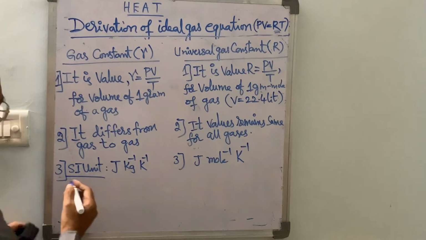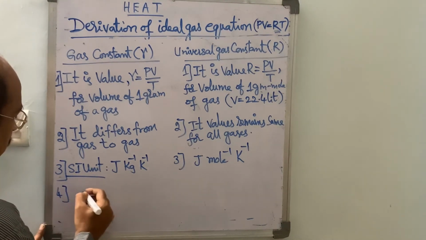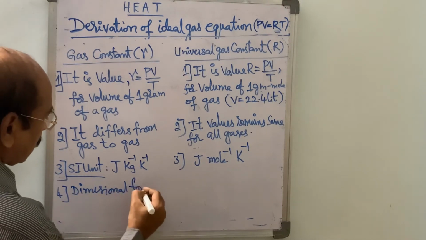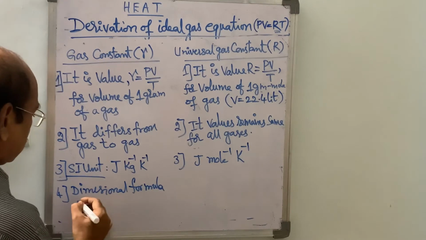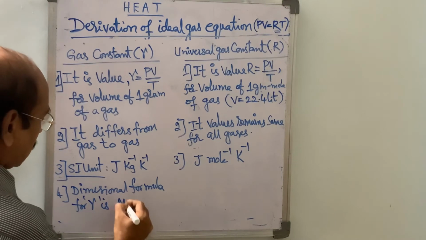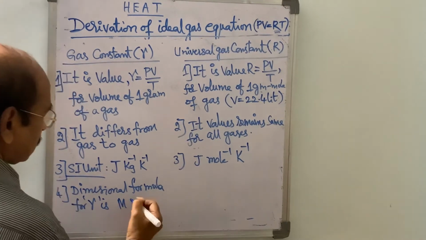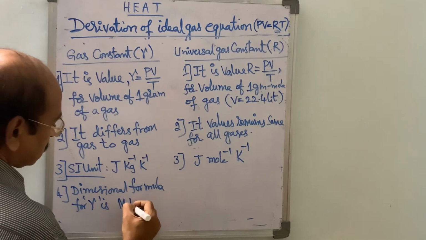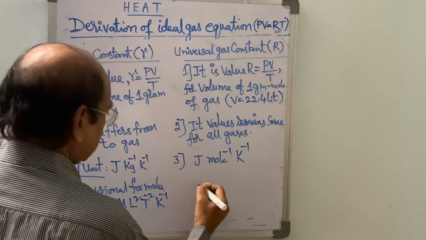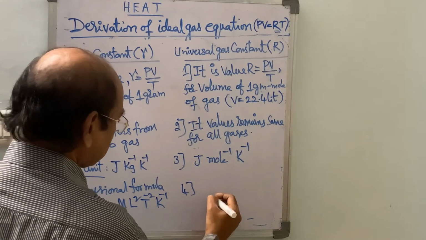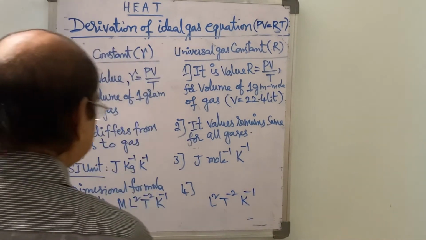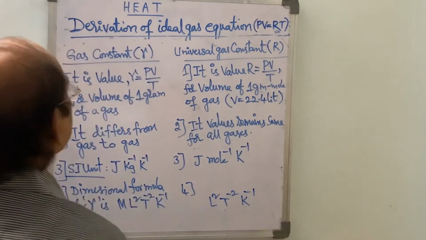And dimensional formula is, for small r, mass is considered 1 gram, L square to the power of minus 2 per Kelvin. Here the dimensional formula is L square to the power minus 2 A to the power minus 1. So these are the differences.